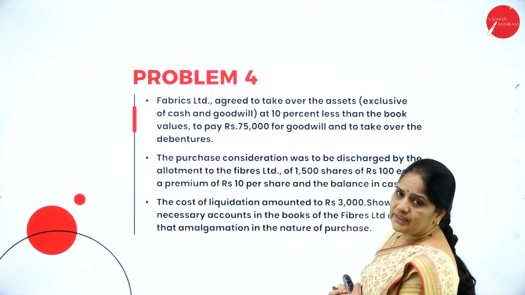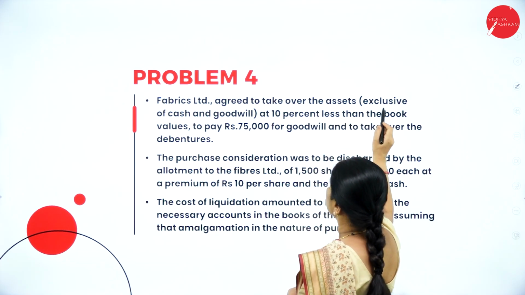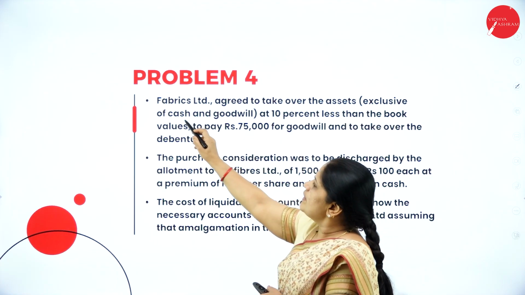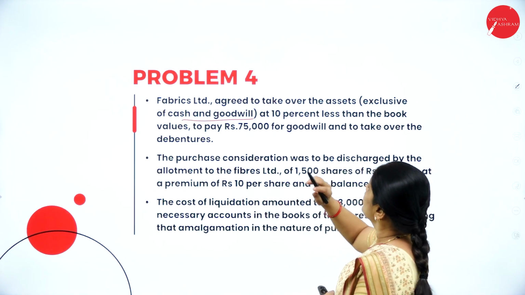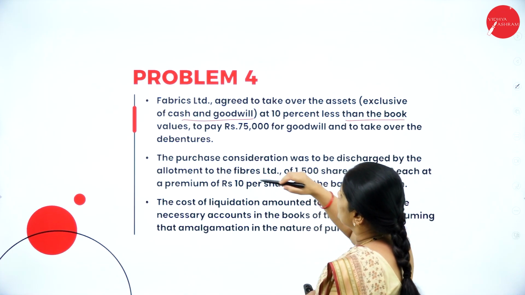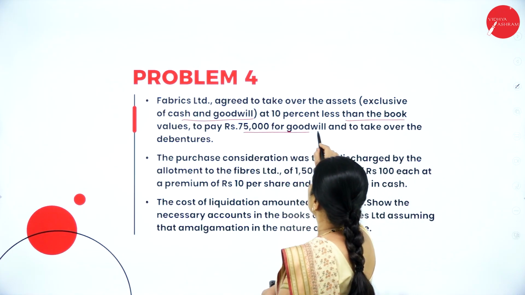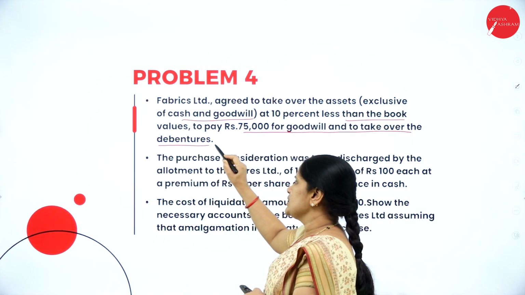Now, we have the additional information here. Fabrics Limited agreed to take over the assets exclusive of cash and goodwill at 10% less than the book values, to pay rupees 75,000 for goodwill, and take over the debentures.